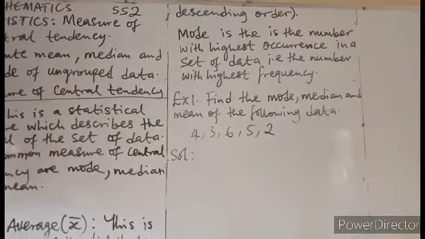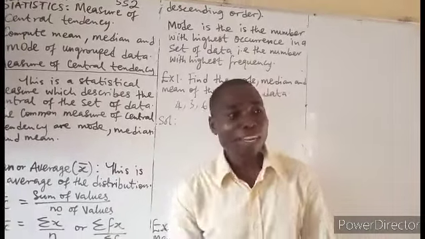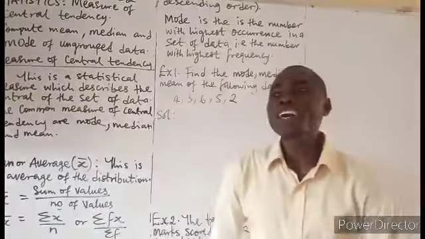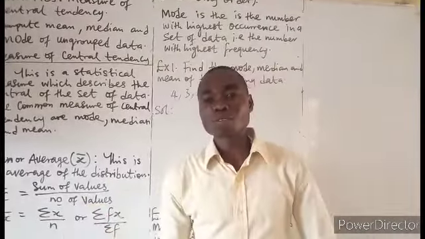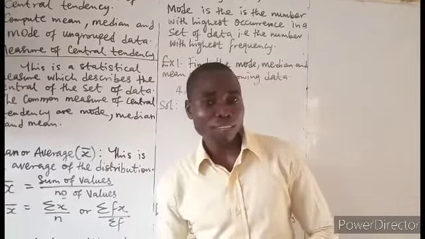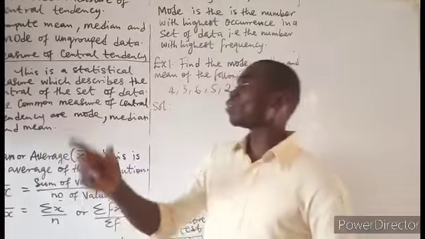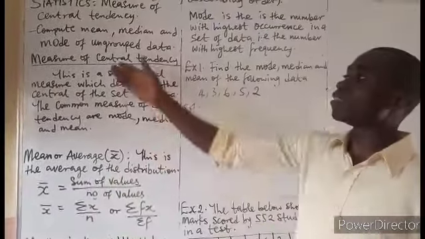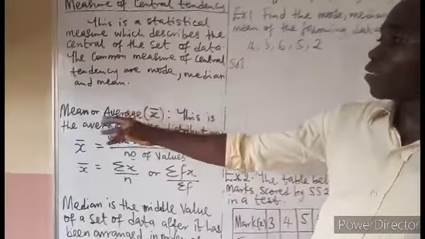That is, after a test, maybe somebody scored 1, another person scored 100, the next person scored 3, the next person scored maybe 70. If you want to find the performance of the students, you just add all the scores and divide by the number of the students. So they can get the average, maybe the center, the middle number. And that middle number is what we refer to as the mean, which is part of the measure of central tendency.